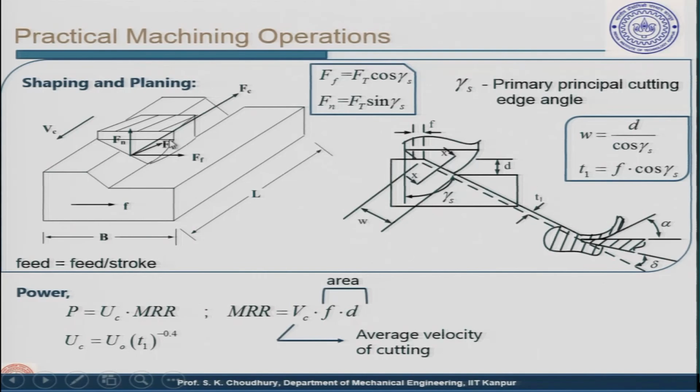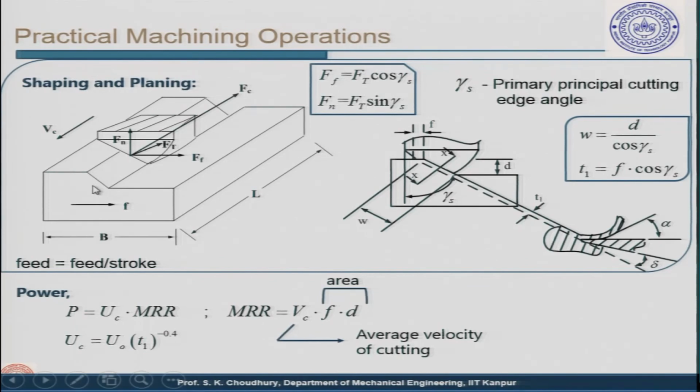Now, the tool that is used in both shaping and planing is very similar to the turning tool. The difference between the shaping and the planing machine is in the quick return mechanism. In the case of shaping, when the tool moves forward, it actually cuts and removes the material.